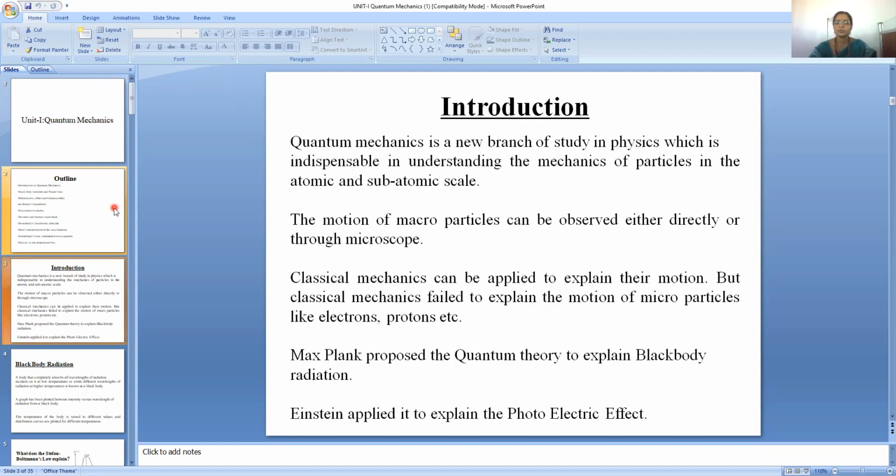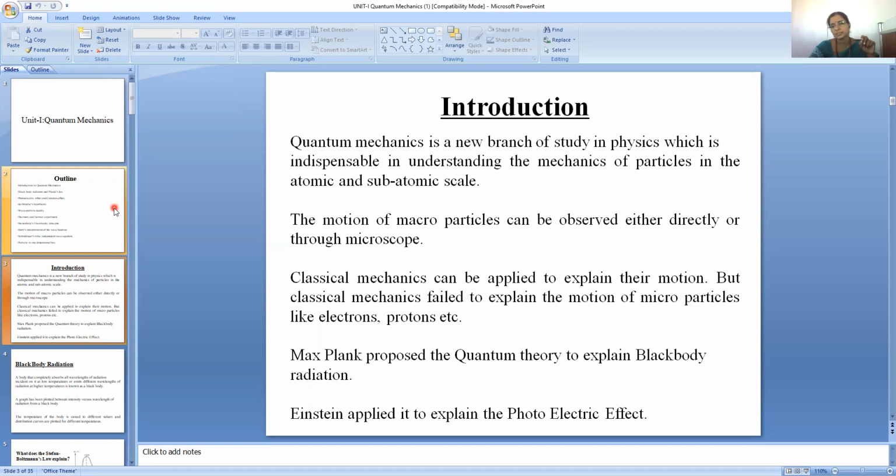Next, coming to the introduction, quantum mechanics is a new branch of study in physics, which is indispensable. It means it is very important to understand the mechanics of particles at the atomic and subatomic scale. The motion of macroparticles can be observed either directly or through a microscope. Classical mechanics can be used to explain their motion.